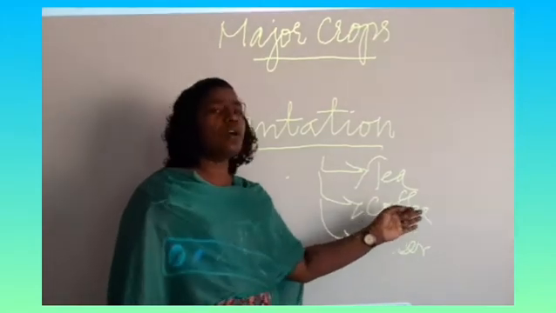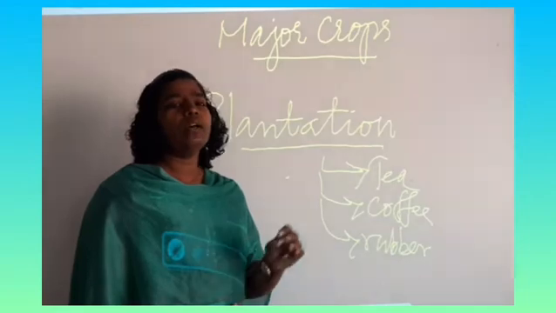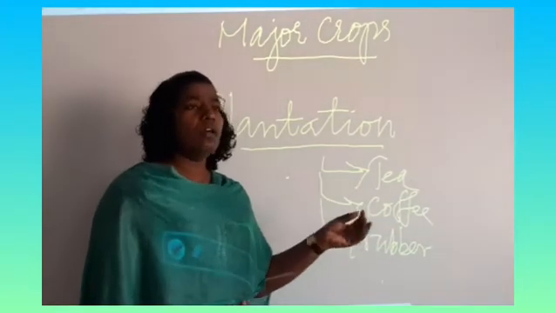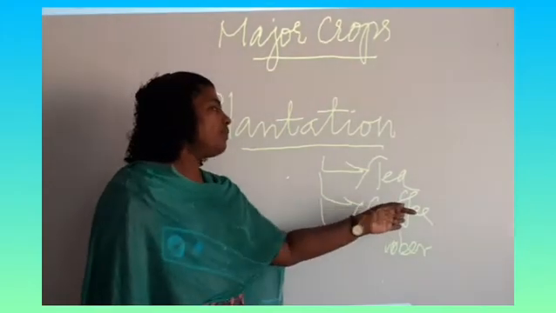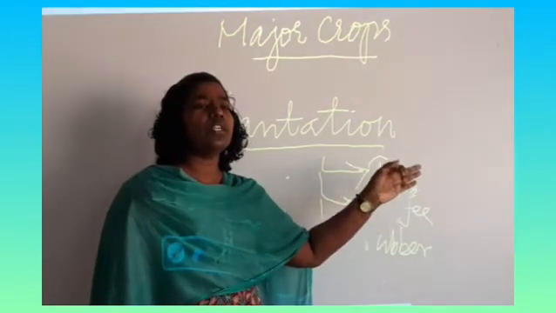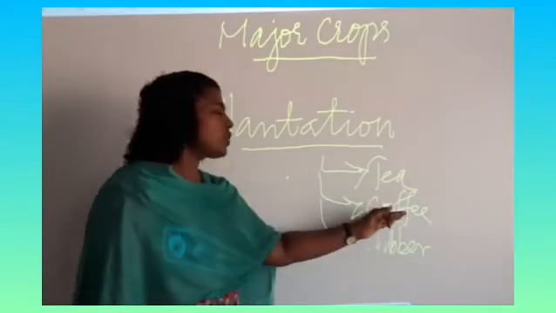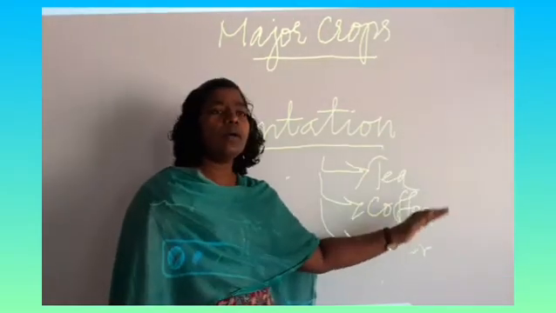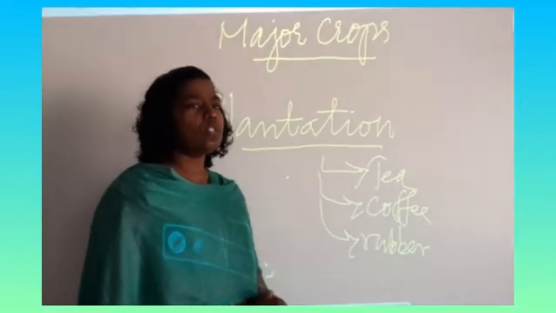The next one is coffee. Coffee is taken out from the coffee bean, a dry seed. The coffee plant grows 1200 meters to 2000 meters high. It can also be found in hilly areas. It is also a crop cultivated in the tropical region where there are high altitudes.